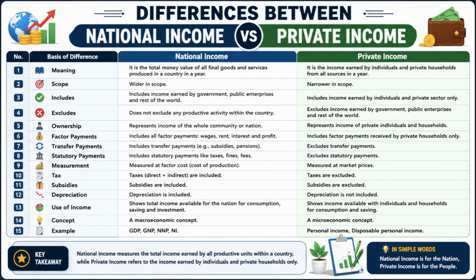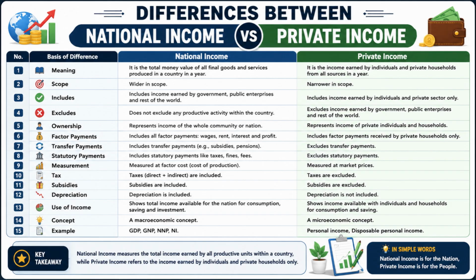Number 1. National income is the total money value of all final goods and services produced within an economy during a year, whereas private income is the income earned by individuals and private households from various sources during a year. Number 2. National income has a wider scope because it covers the entire economy, whereas private income has a narrower scope because it mainly focuses on individuals and private entities.